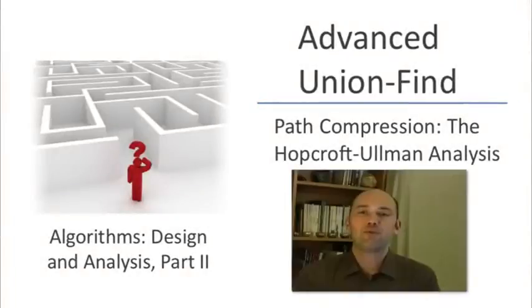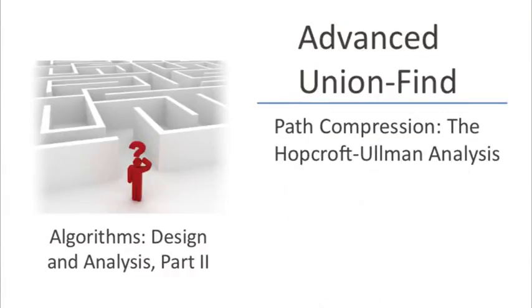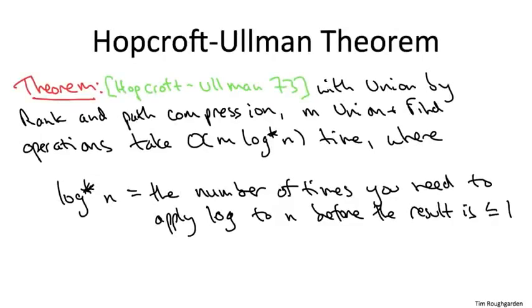In this video, we're going to prove our first performance guarantee on the union find data structure with path compression. This is the bound first established by Hopcroft and Ullman. Let me briefly remind you about the guarantee.